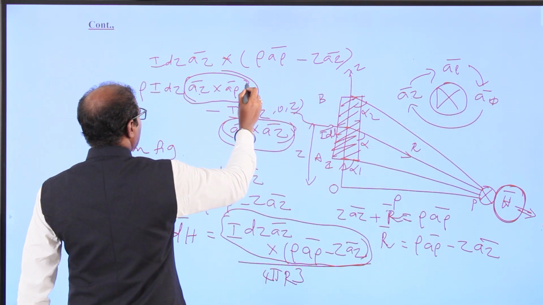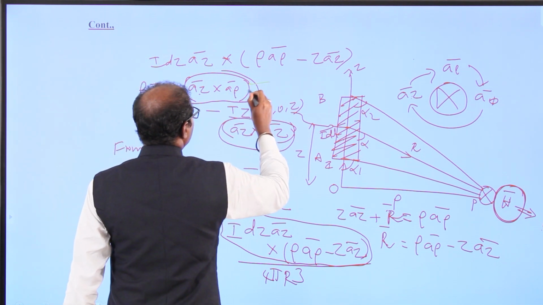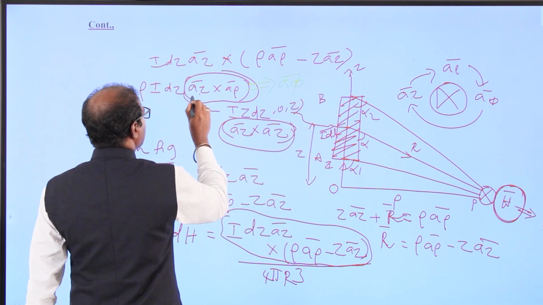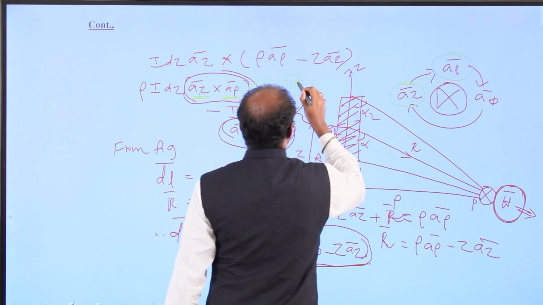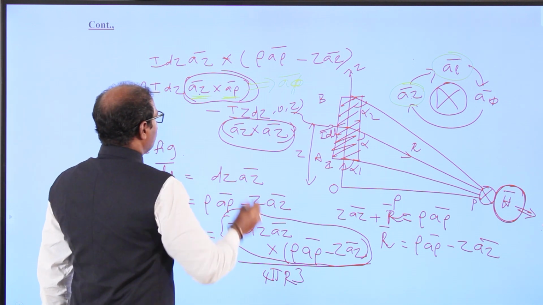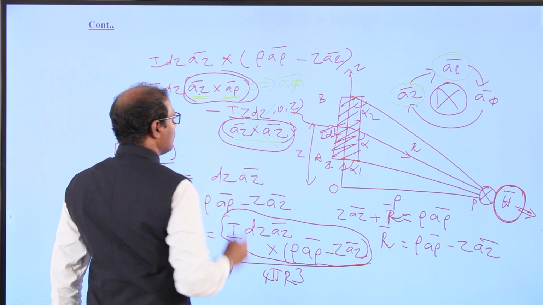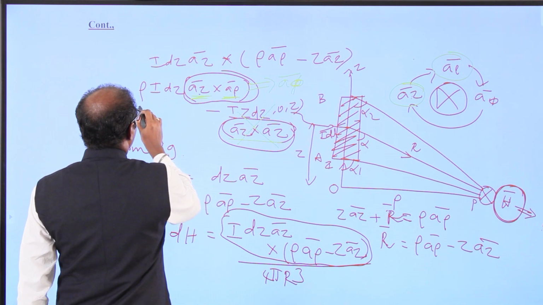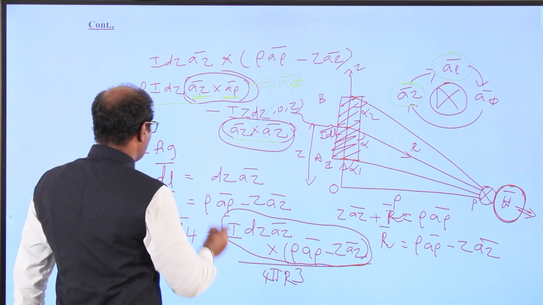So this we can say a_phi vector. If you multiply a_z into a_rho, a_phi vector will come. If you multiply the same vector, it will be cancelled. So finally we'll get the rho I term.